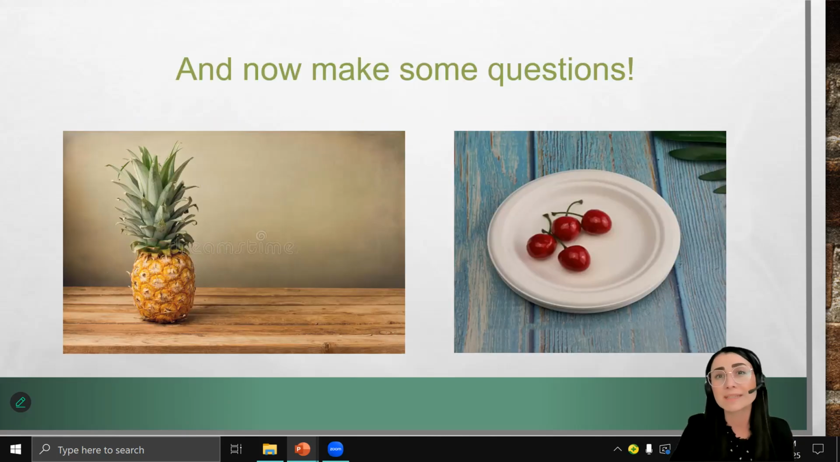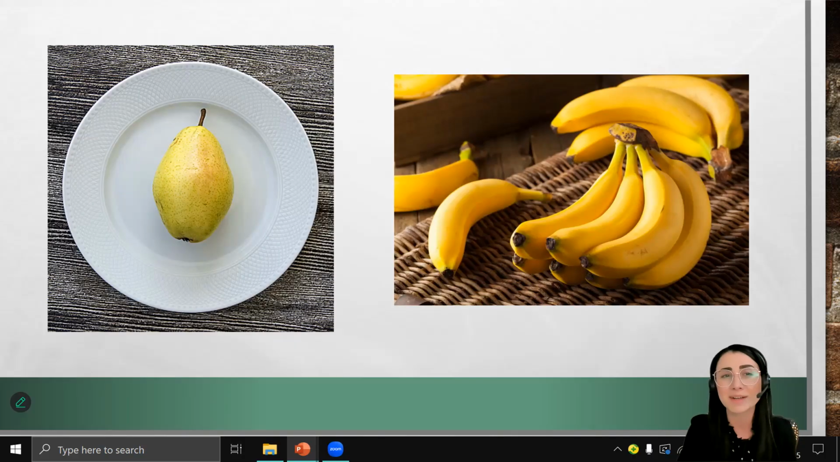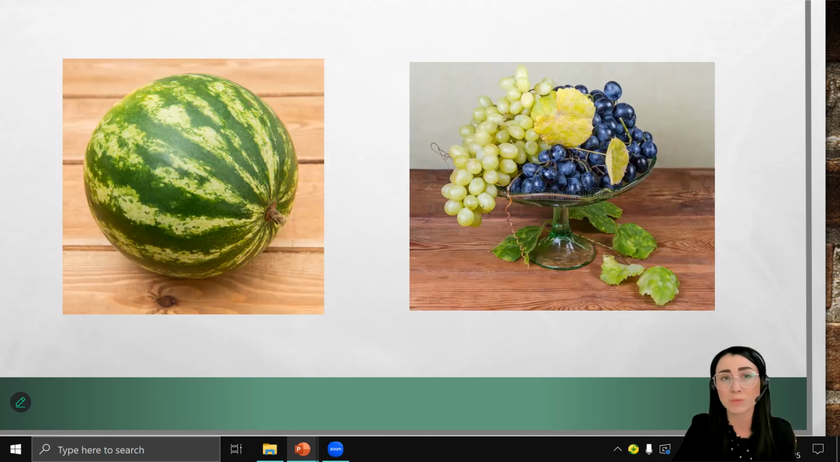And now let's make some questions. Make a pause and make question sentences. For example, is there a pineapple on the table? Are there 4 cherries on the plate? Now your turn. Correct answers. Is there a pear on the plate? Are there many bananas on the table? What about these ones?